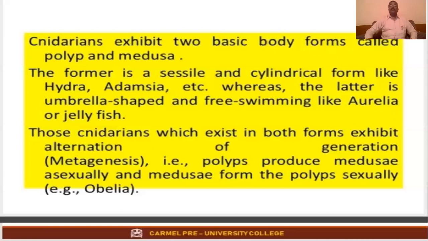So here you have to remember both the polyp and medusa forms, and you have to know the difference between both, and you should know what metagenesis is. Both are 2 mark questions, or sometimes individually they are asked as 1 mark questions. Clear?